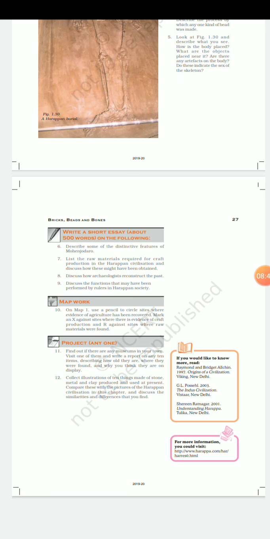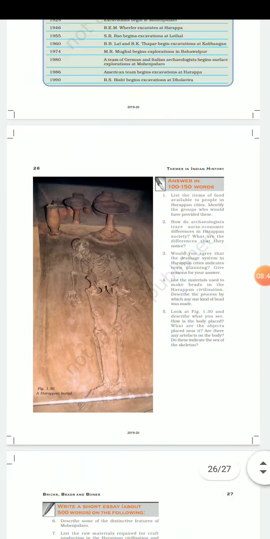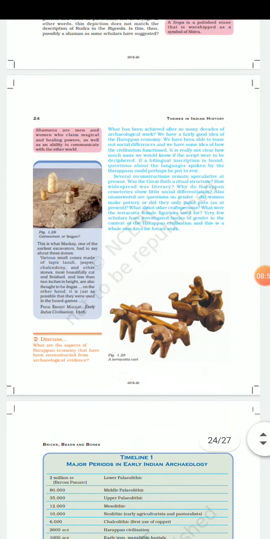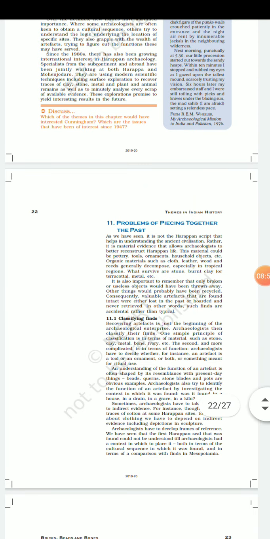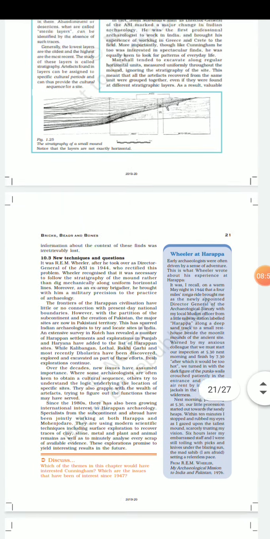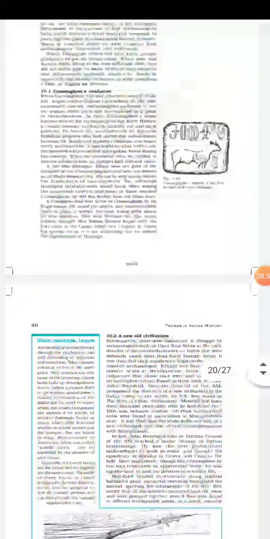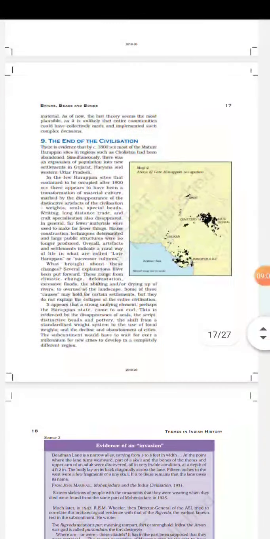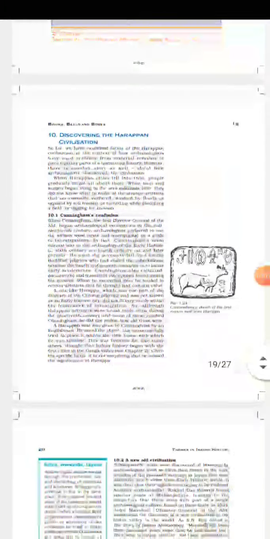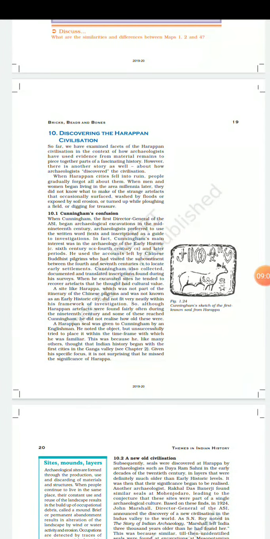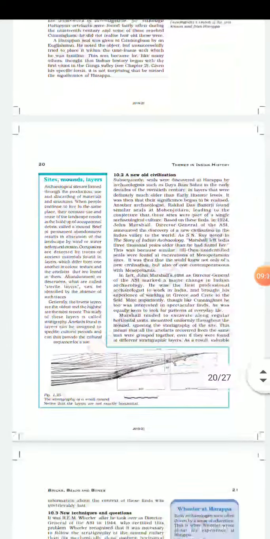Then question number 8, discuss how archaeologists reconstruct the past. This is the last heading and a very important heading. Now, discovering the Harappan civilization, then Cunningham's confusion.